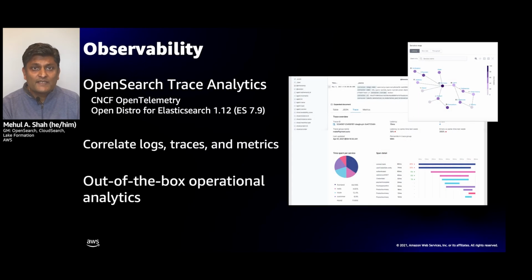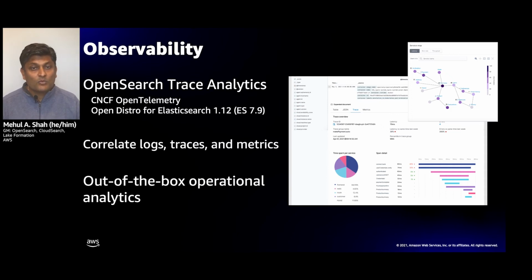We've also invested deeply and heavily into observability. We recently launched Open Distro for Elasticsearch 1.12, which was part of Elasticsearch 7.9. We released OpenSearch Trace Analytics. What this does is it gives you an overview of your distributed system and the request and response patterns that are in your distributed system.